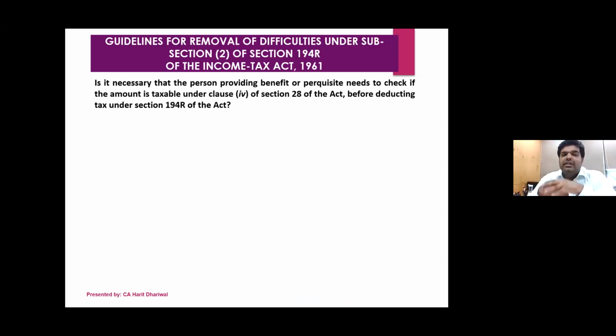Now, the first question is, is it necessary that the person providing benefit or perquisites needs to check if the amount is taxable under clause 4 of section 28 of the Act before deducting TDS? So, what does clause 4 of section 28 talk about? Clause 4 of section 28 talks about a very important thing, that is any benefit or perquisite which is arising due to profession or business. So now if Mr. B is making a payment to Mr. A, does Mr. B have to check whether this falls under clause 4 of section 28? And the answer is no.